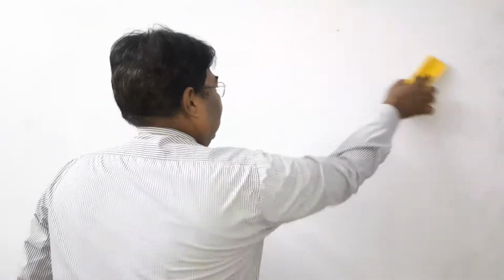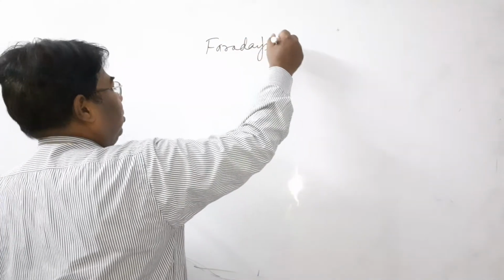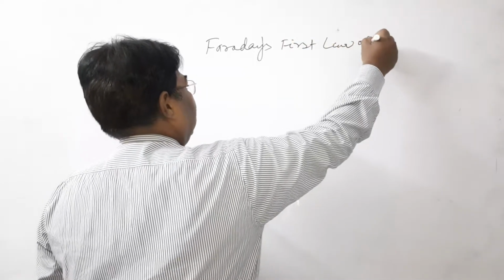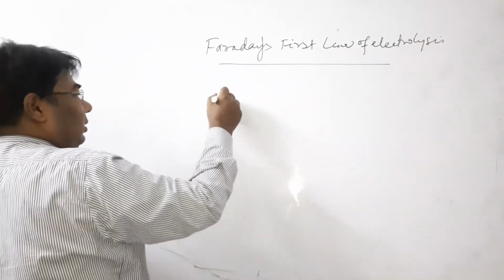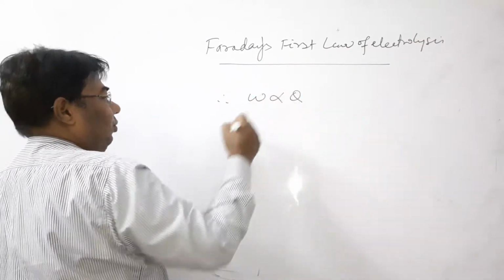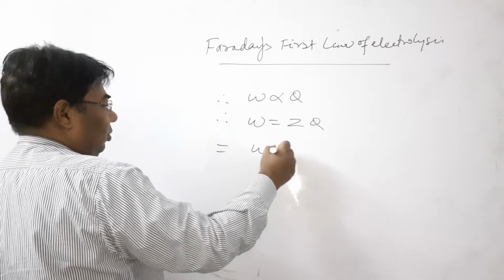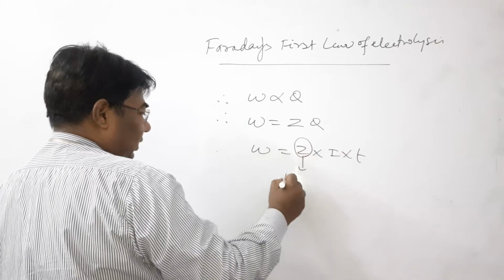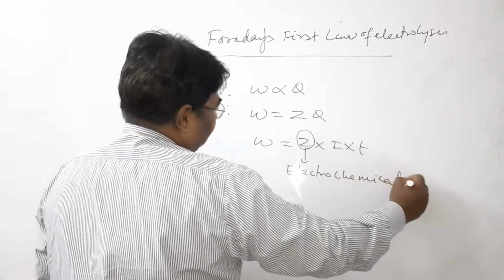In this chapter, we firstly discuss Faraday's laws. Faraday proposed two laws. Faraday's first law of electrolysis states that W is proportional to Q. That means W is equal to ZQ, or W is equal to Z into I into T. All of you know Z is the electrochemical equivalent.